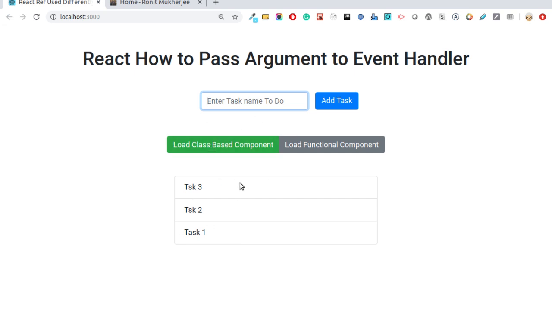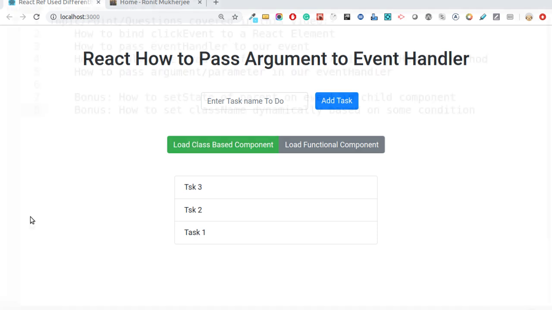So let's see what we are doing in this video. After adding this list, we can mark any of our tasks as done. If it's done, it will appear like this. If task 2 is done, it will appear like this. If task 1 is done, then it's done. So how we will do this, and all the things we will learn in this video, let's see that.